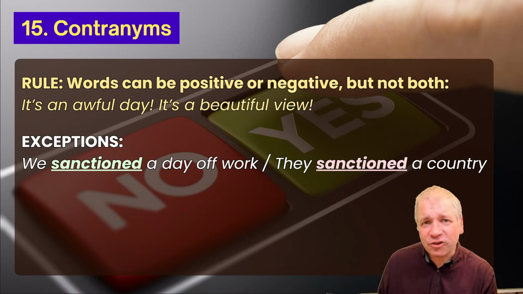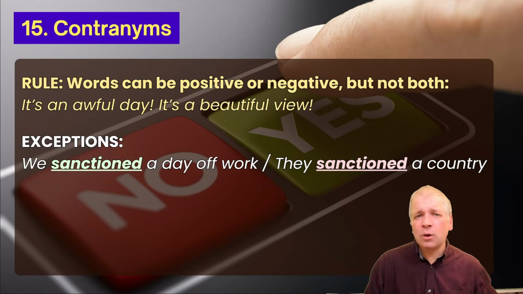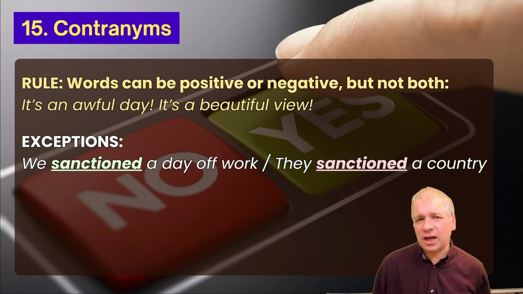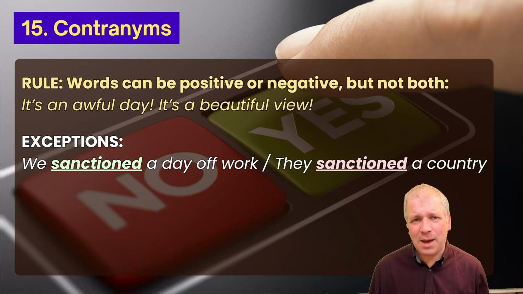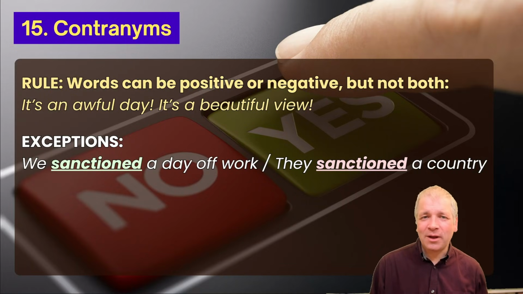They sanctioned a country. When we say we sanctioned a day off work, we mean we allowed, we permitted. But if we say they sanctioned a country, that means that they put rules on that country, like a penalty. So one is positive, allowing something to happen. The other is stopping something from happening. There's absolutely no change in the verb. How do we know whether it's positive or negative? Simply by the rest of the meaning in the sentence. And these are called contranyms.